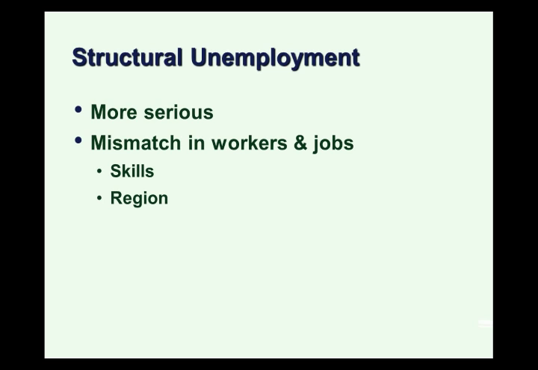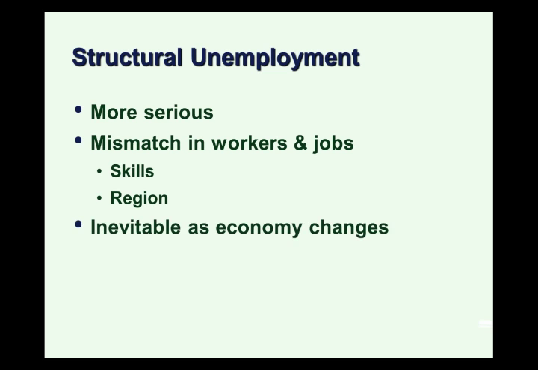This can also happen regionally. Different areas of the country can be growing economically faster than other areas of the country. This creates differences in job openings relative to job seekers, and relocation would be required. Structural unemployment is inevitable as an economy changes. An economy changes means new technology, means new skills are in demand, old skills not as much in demand.